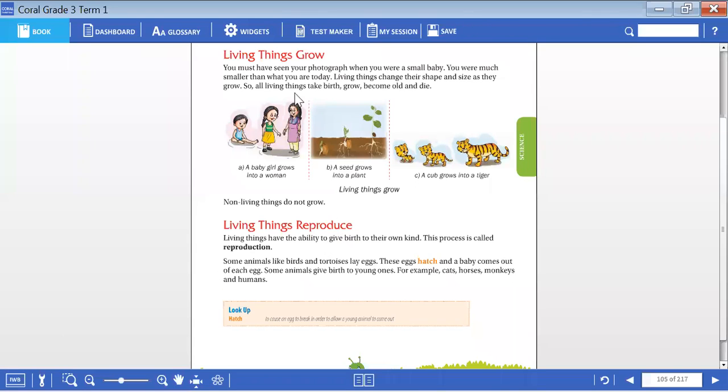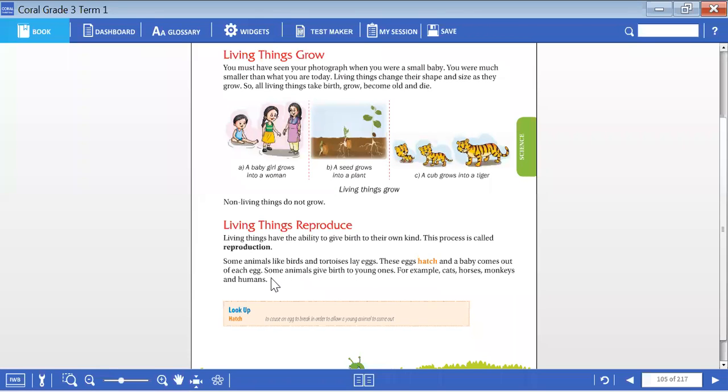Children, we have small babies. Animals will also have small babies. Plants will also have baby plants. Seeds are also part of reproduction for the plant. And some animals like birds and turtles lay eggs. These eggs hatch and a baby comes out of each egg. How cute it is, dear. How cute it is to see small animals or even small babies. You are also very small babies. You are so cute, darling.